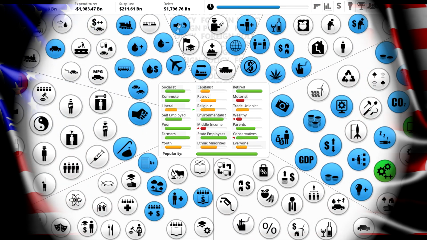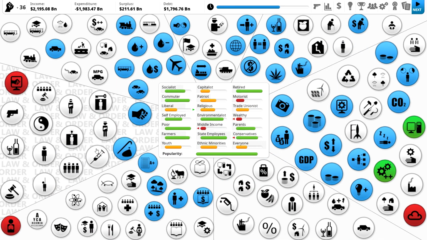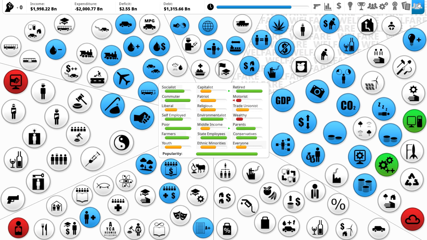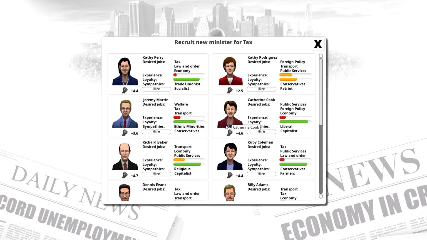Let's take a look at our debt. So our debt is going down, it's pretty low. We started about here, then we decreased it, then it increased when we had that economic crash. And then the global economy is doing well, which is helping us. So, I don't know, we might crash again, which is okay, as long as we still have a surplus. We're gonna get rid of the death penalty. Alright, now we need to replace our tax minister.